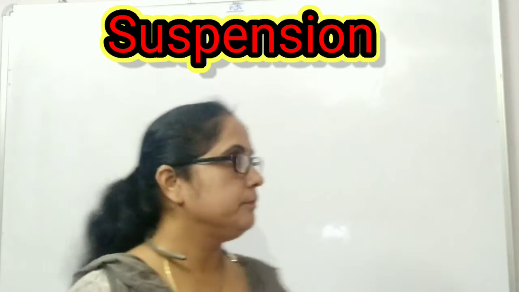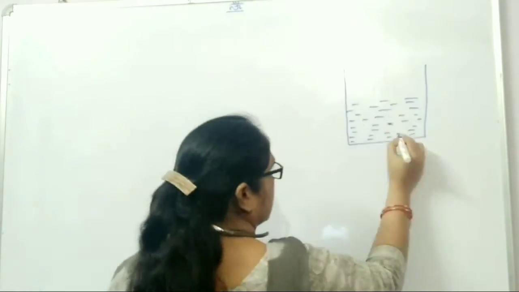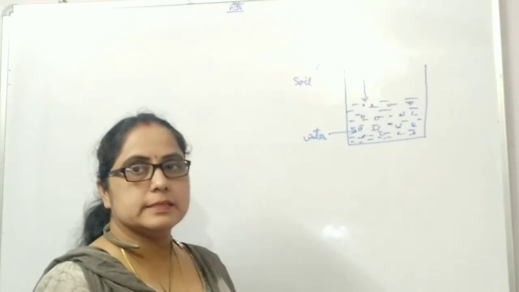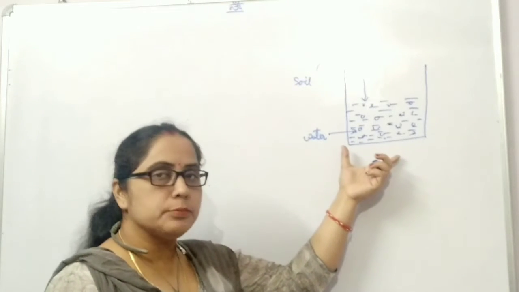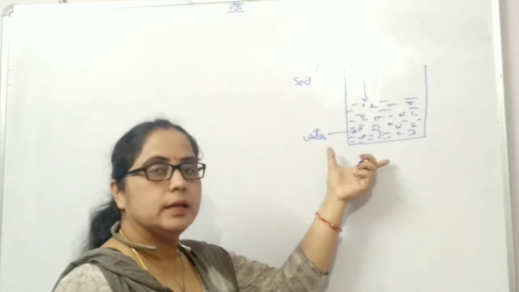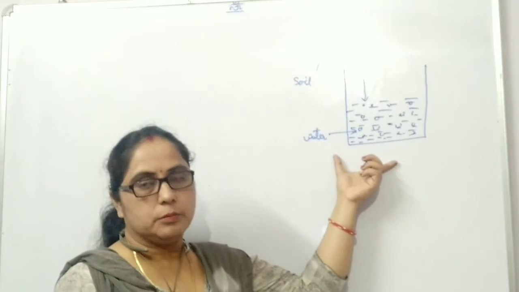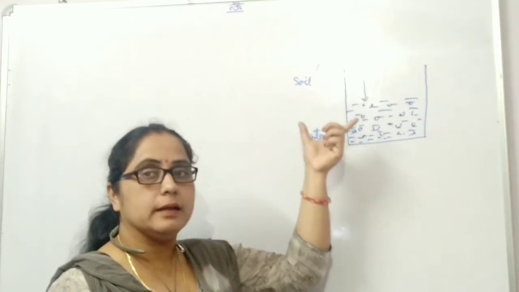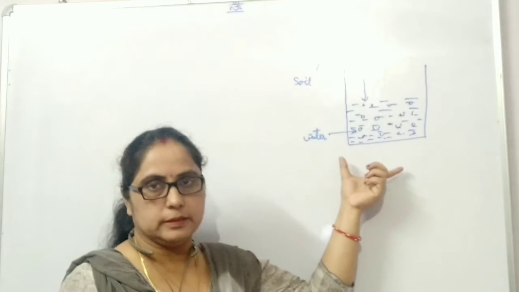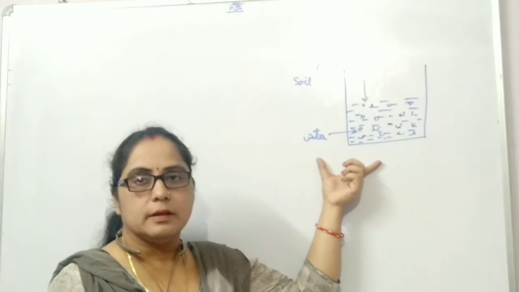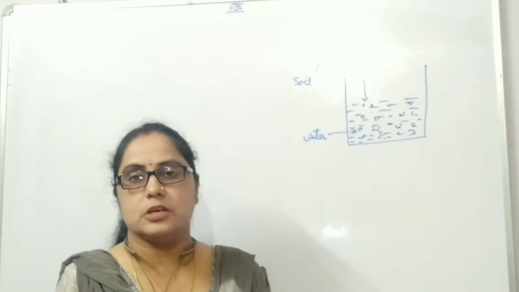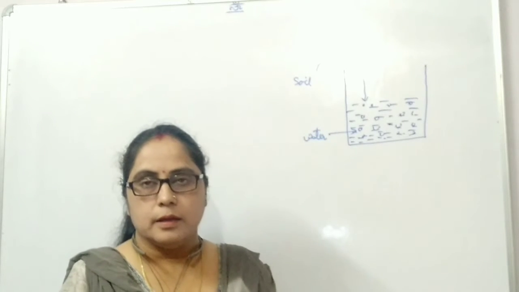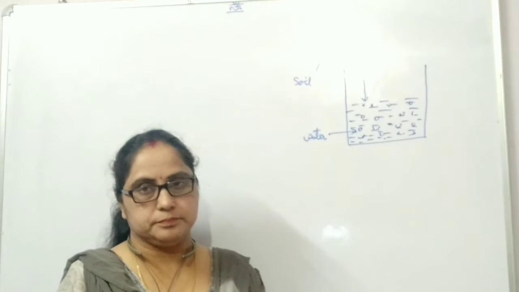For example, soil particles are spread throughout water, and this mixture, soil in water, is called suspension because soil particles are insoluble in water. Other examples we have, like when we pour sand in water, we get a mixture of sand in water. That is also a suspension.